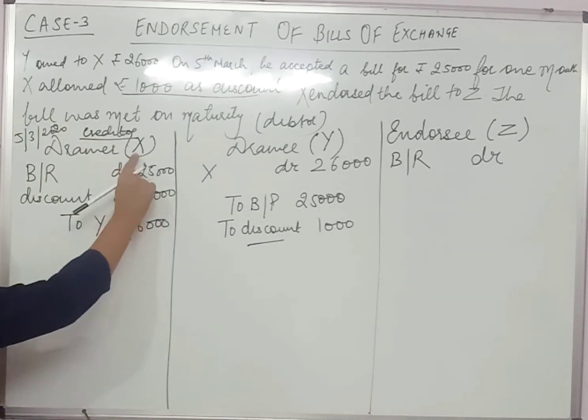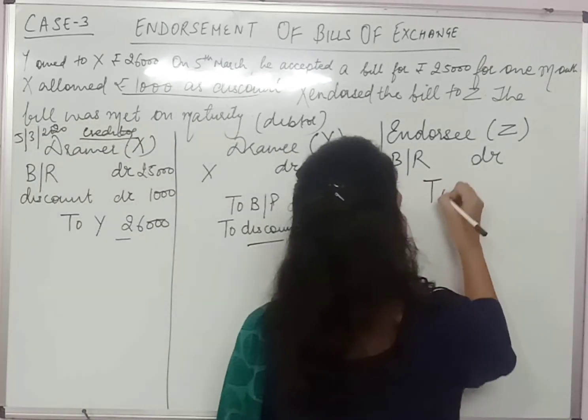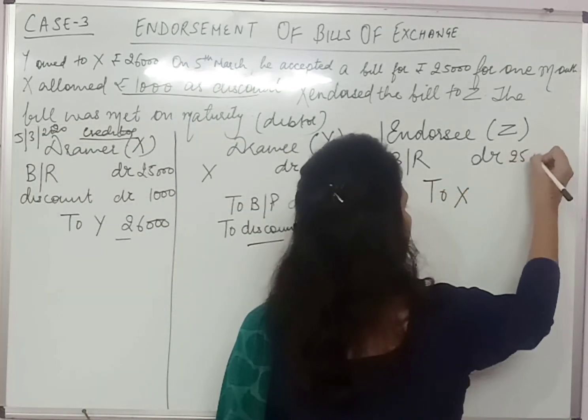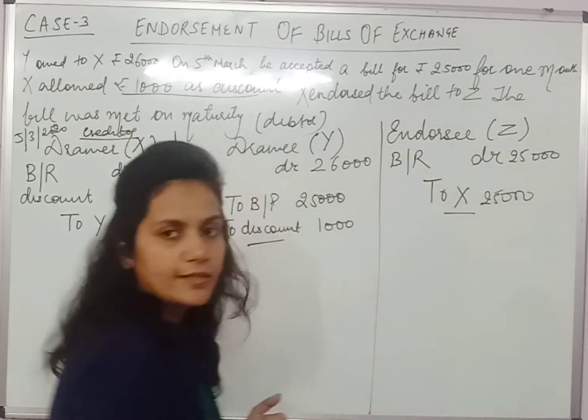Now who is the giver of the bill in this case? X is the giver, so I should credit X with rupees 25,000. So I hope this entry is clear to you.